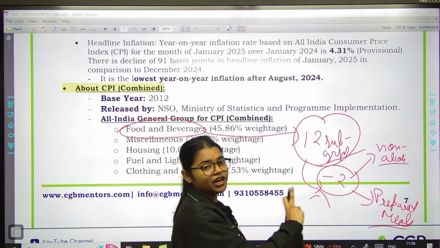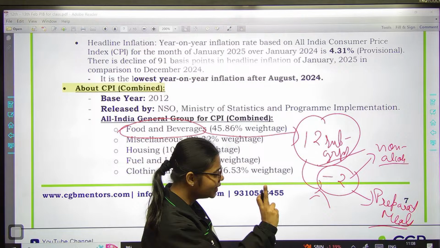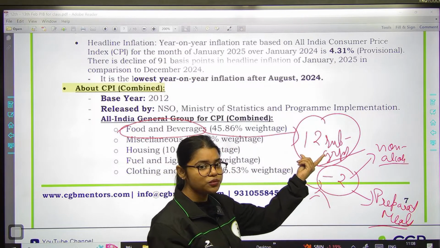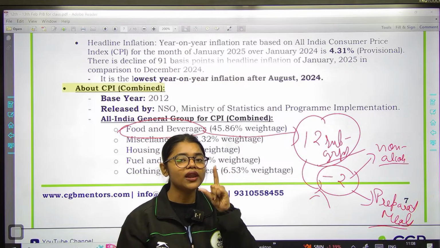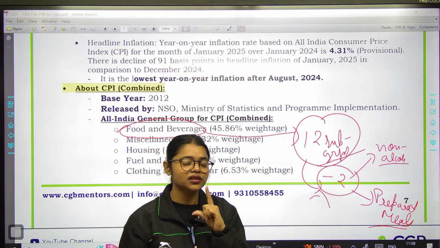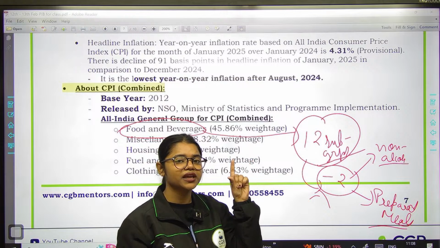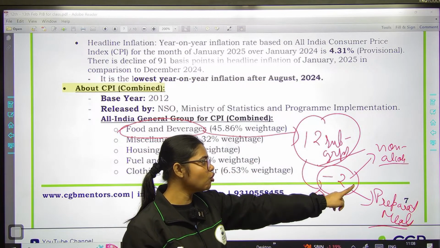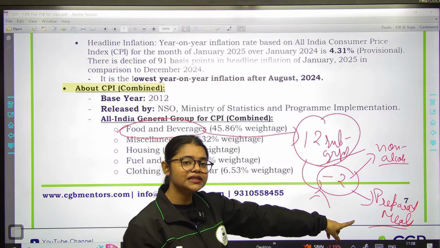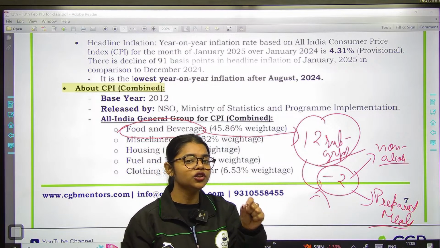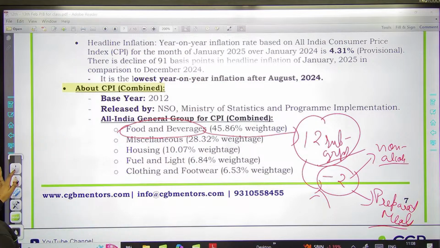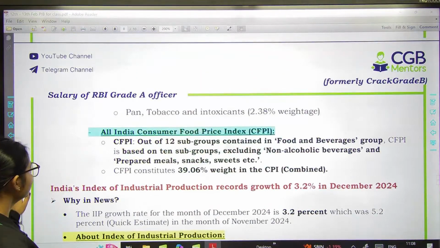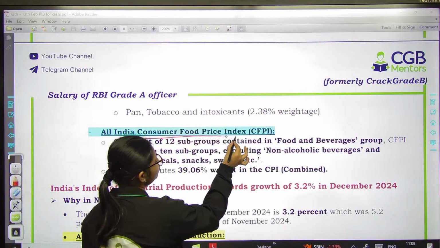If you will eliminate non-alcoholic beverages and prepared meals subgroup from these 12 subgroups, then you will get your all India consumer food price index. Then what will you get? So food and beverages में कितने component है? 12 subgroups है, right? And if you will eliminate 2 things like your non-alcoholic beverages and your prepared meals, then you will get your what? You will get your all India consumer food price index, right?